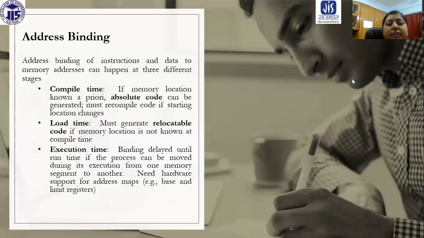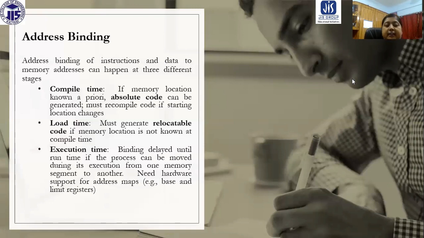Now execution time: binding is delayed until runtime if the process can be moved during its execution from one memory segment to another.